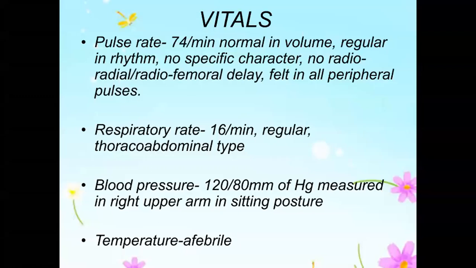Temperature is febrile. Yes, again, vitals, you check it and write it. That would be a good idea. Most of the time, in a short case, it will be 74, 76, we'll put it off like that. But remember that if in general examination you said pallor is present, and then you write 74 per minute, then it is not correct. If the patient has severe pallor, the pulse rate will be very high. It won't be normal. Again, 120/80 means a pulse pressure of 40. If the patient is anemic, it will be something like 140/70. The pulse pressure will start widening.